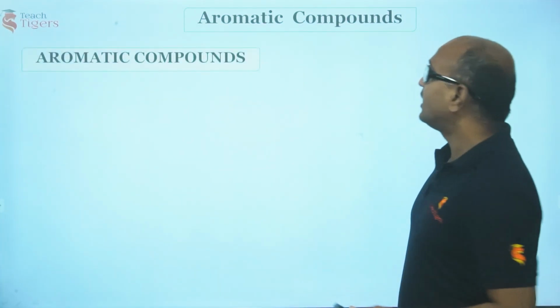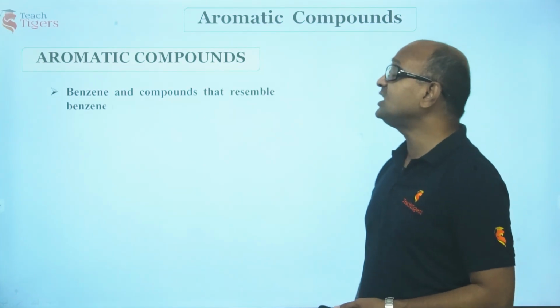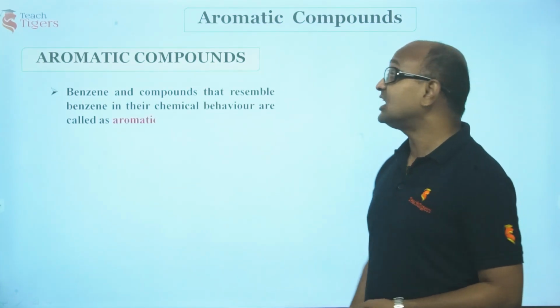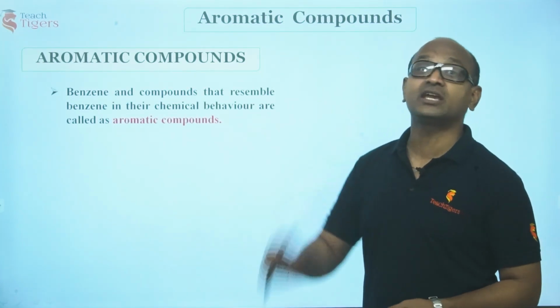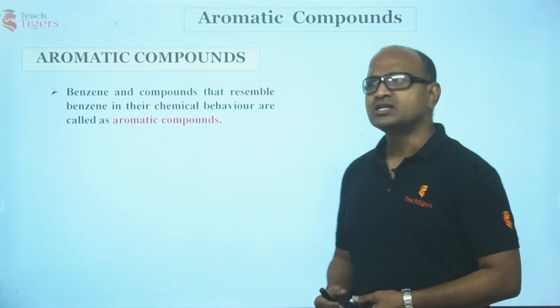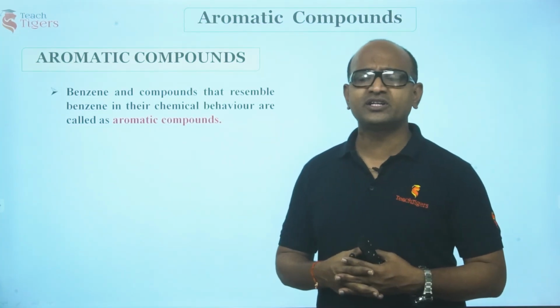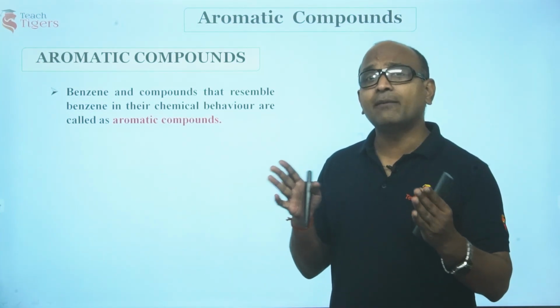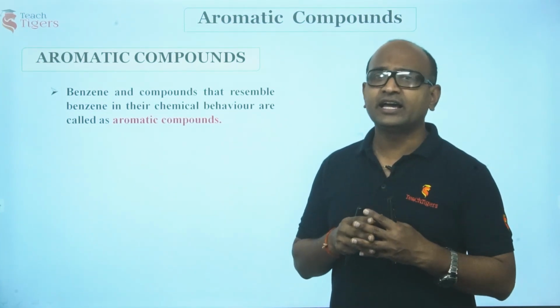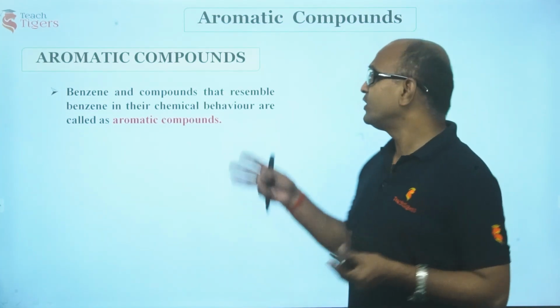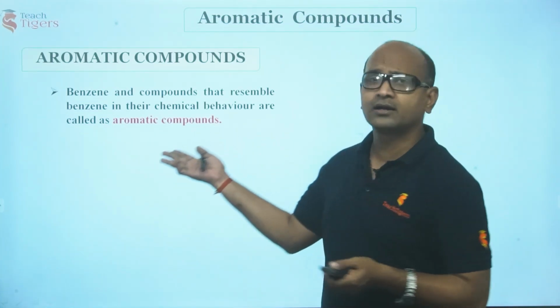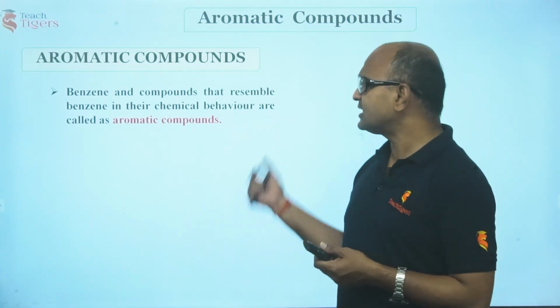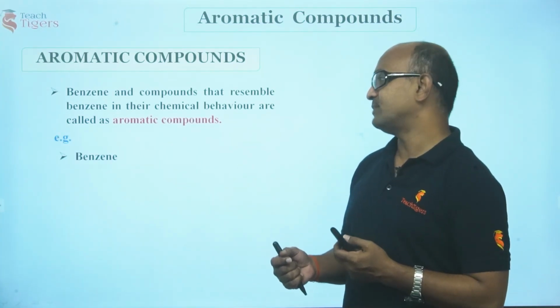Let us see. First of all, let us see benzene and compounds that resemble benzene in their chemical behavior. Consider the chemical properties of benzene and naphthalene and other compounds. There are certain compounds which are similar in their chemical behavior. We call such compounds aromatic, right? For example, let us consider benzene.